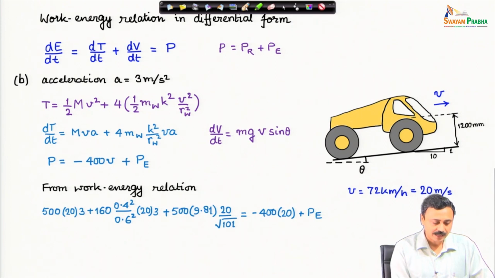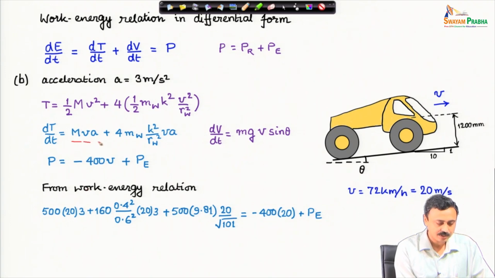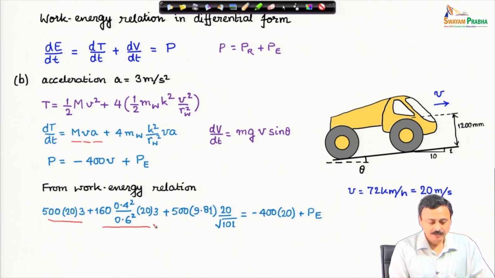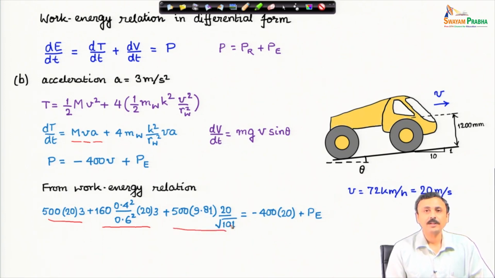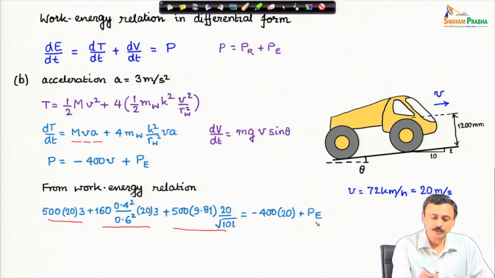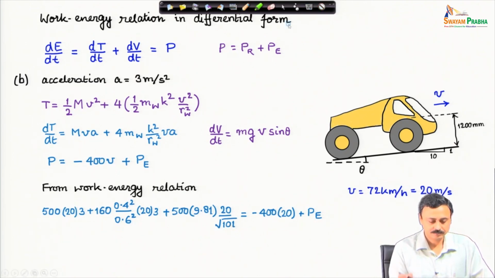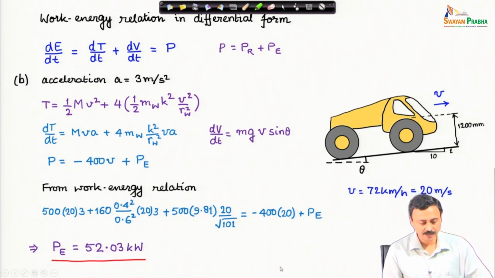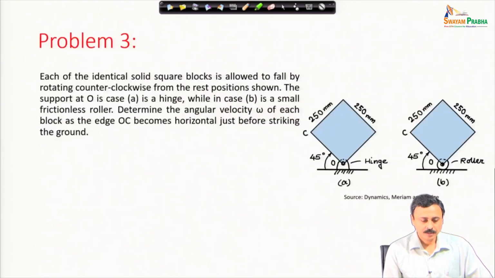I have plugged in these values. You can see this: mass times velocity times acceleration. This is the translational part, translational rate of change of translational kinetic energy. This gives us the rate of change of the rotational kinetic energy. This is the rate of change of potential energy, and that is equal to the power. And it is straightforward to calculate that power fed by the engine into the system is 52.03 kilowatt. That completes this problem. We move on to the next problem.